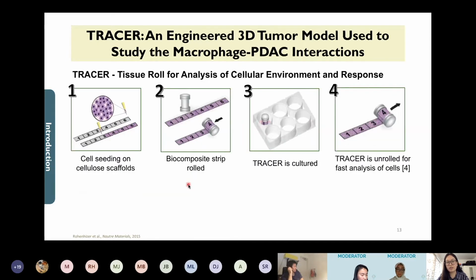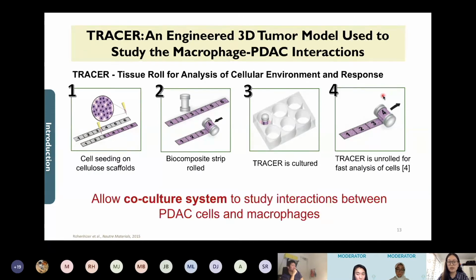The setup of tracer is actually quite straightforward. We start with seeding the cells on the tracer scaffold. Then we roll it along an oxygen impermeable core. After culturing, we unroll the tracer and isolate cells for analysis. So the compartmentalization of tracer provides us an ideal platform to study the co-culture system.